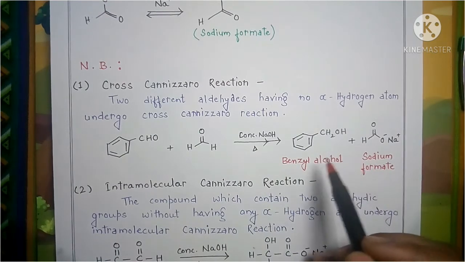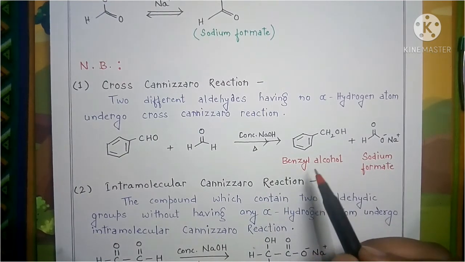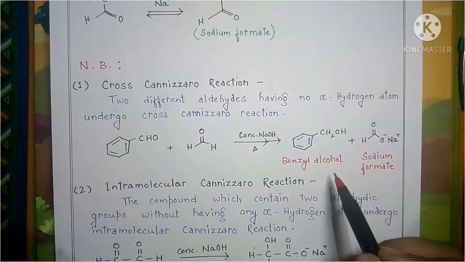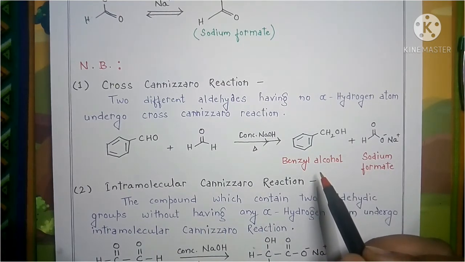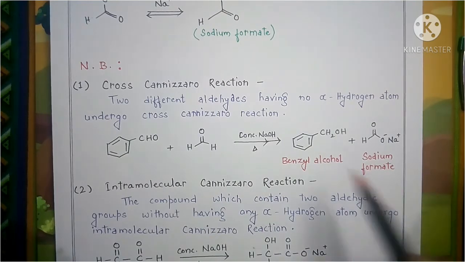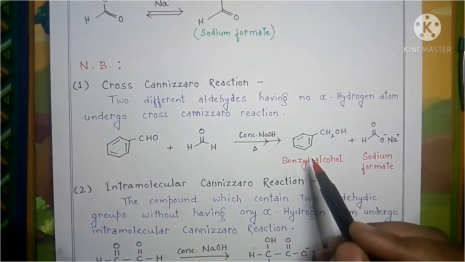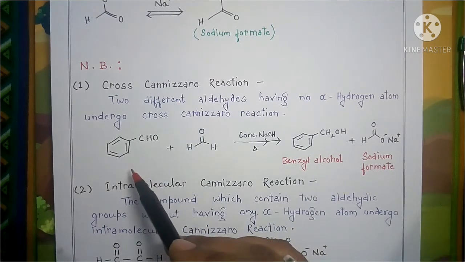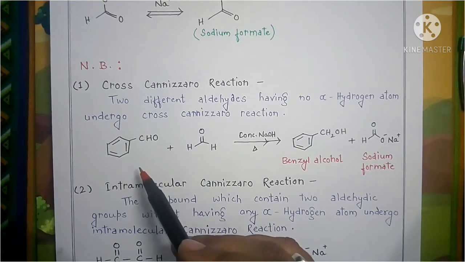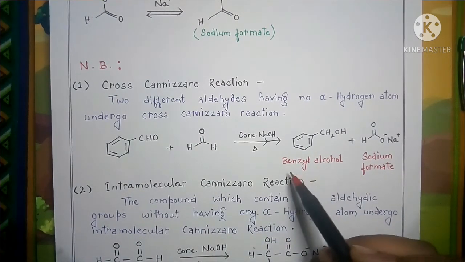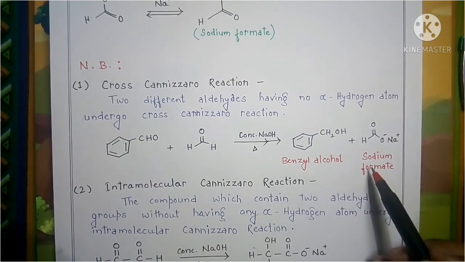Okay, now you will ask why we are not getting benzoic acid. In this case these two are the major products, because in the mechanism the OH minus ion first acts as a nucleophile and attacks the electrophilic center. In the case of benzaldehyde, due to its steric hindrance, it will give you benzyl alcohol and sodium formate as the major products.